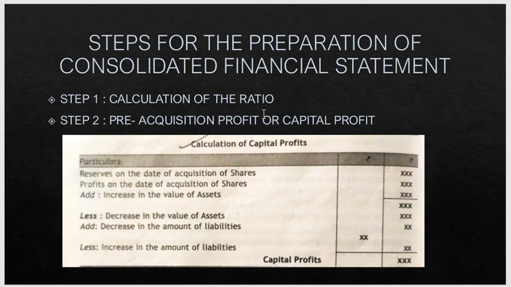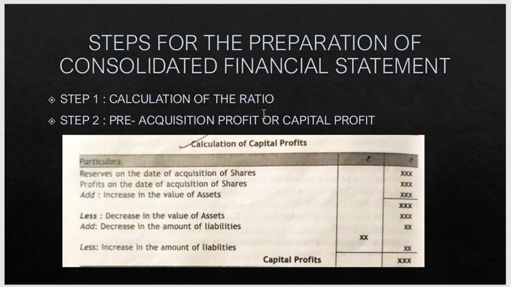So what you need to do in the first step is the calculation of the ratio. You need to ascertain the total number of shares in the subsidiary company by dividing the total share capital by the face value of the share. Then you need to ascertain the total number of shares of the parent company. Then you need to ascertain the number of shares held by minority shareholders.